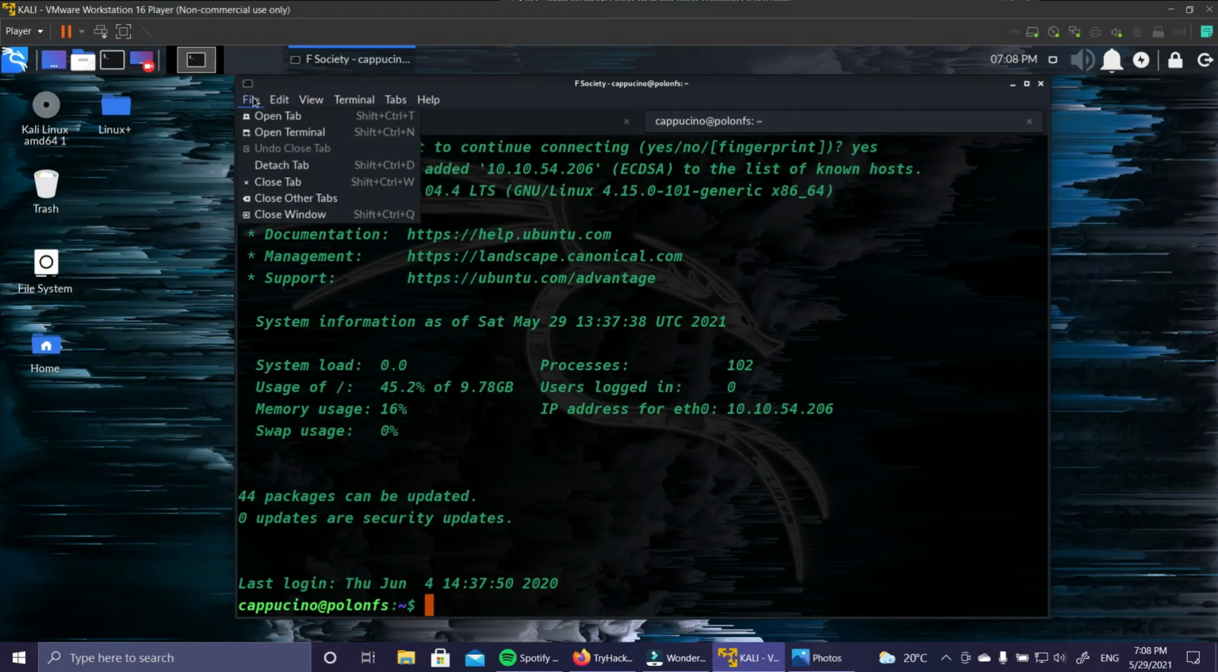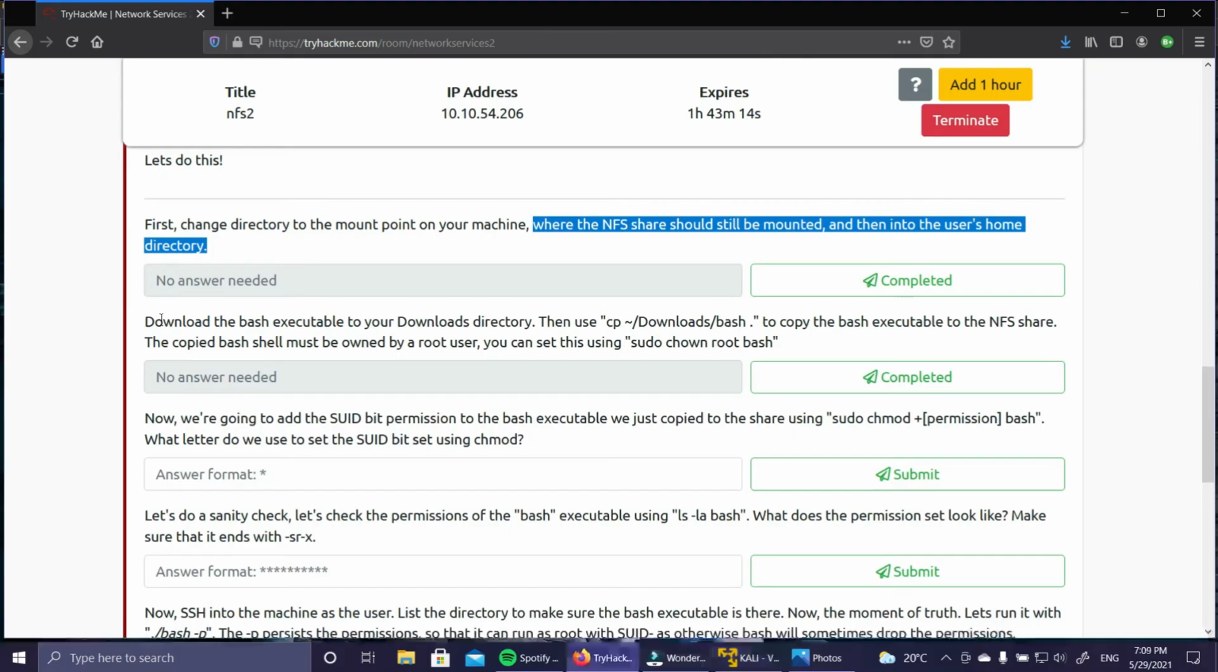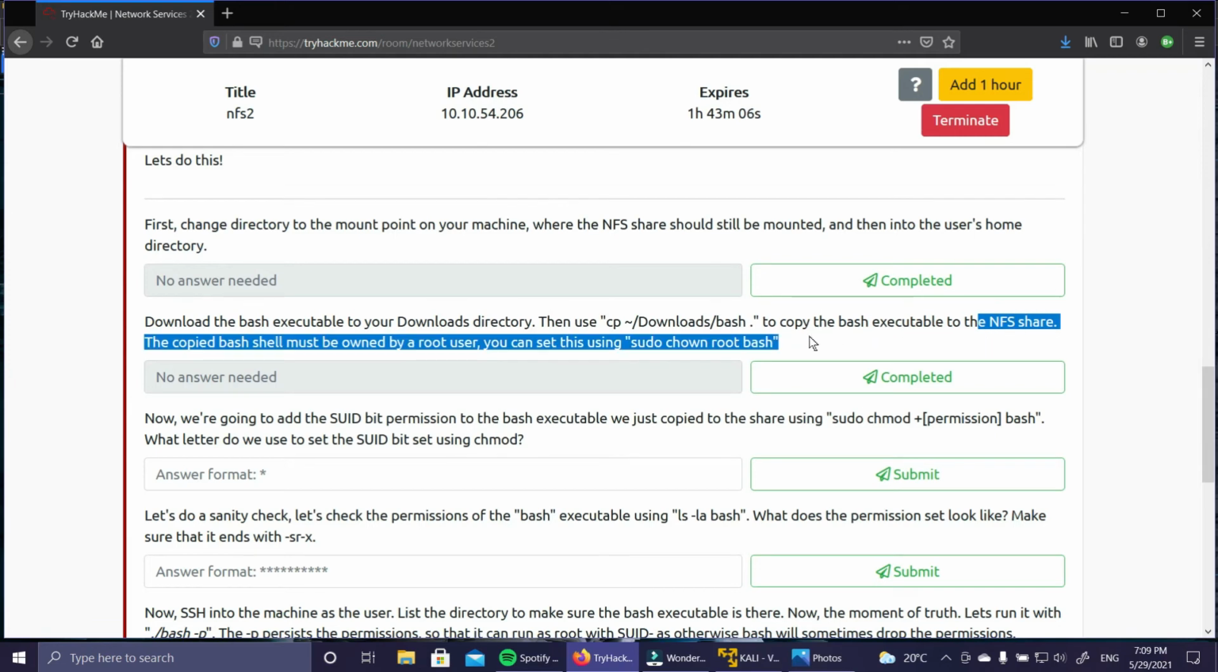So let's go there to the user's home directory actually. I'm opening up a new tab for doing that. So cd /tmp/mount/cappuccino. We are inside the user's directory. Download the bash executable to your downloads directory, then copy that bash executable to the NFS share. The copied bash shell must be owned by a root user. You can set this by sudo chown root bash.